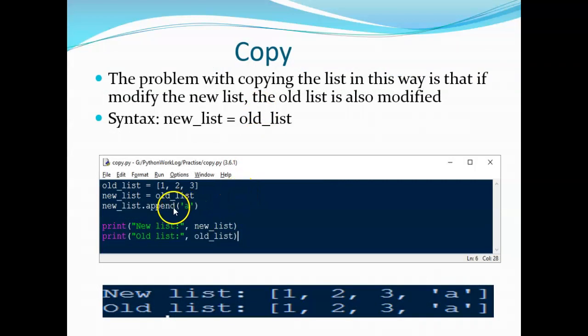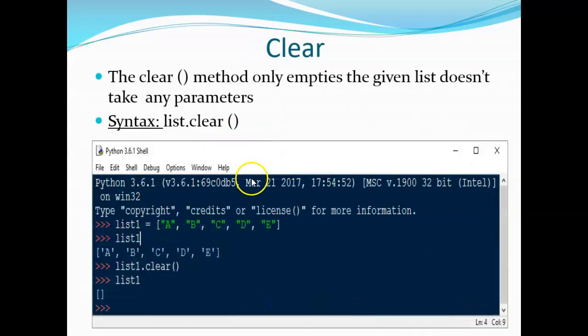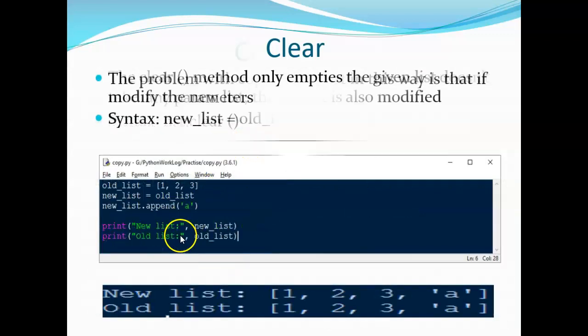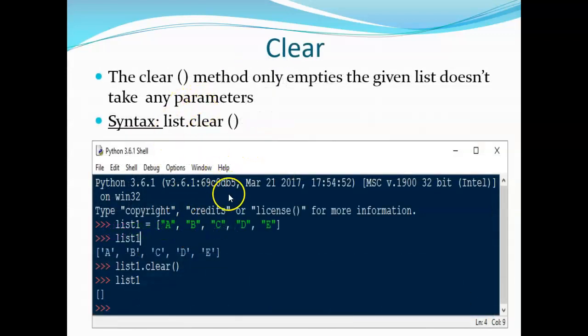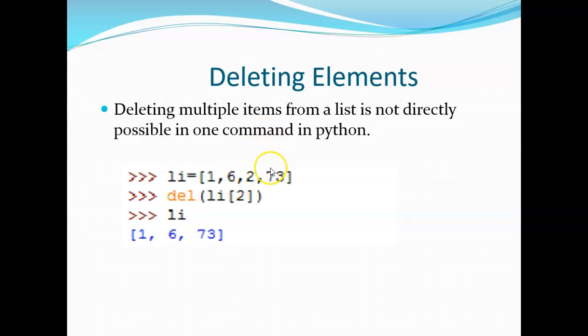If reverse is false, it is normal; if reverse is true, then obviously it is in reverse. Same way copy: by using copy, you can copy the new list to the old list. You got my point. Actually, by assignment this will be done, copying is done. Clear does not take any parameters. Obviously, for deleting elements, simply use del with the corresponding index value and the value will be removed. For 0, 1, 2, these two will be removed.